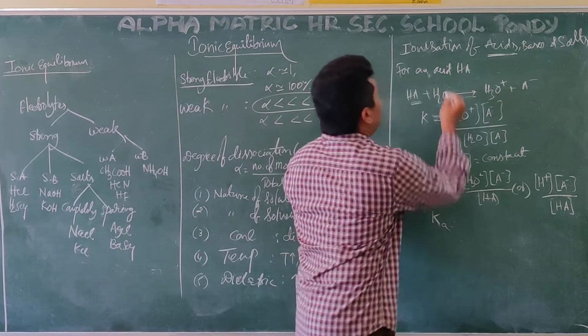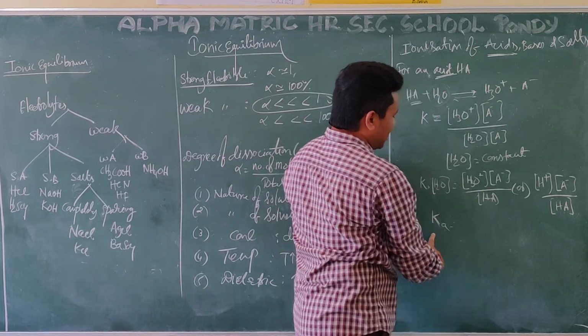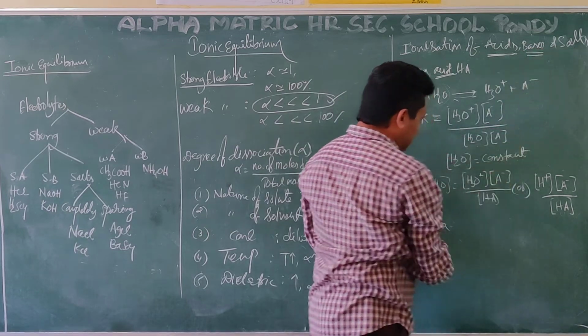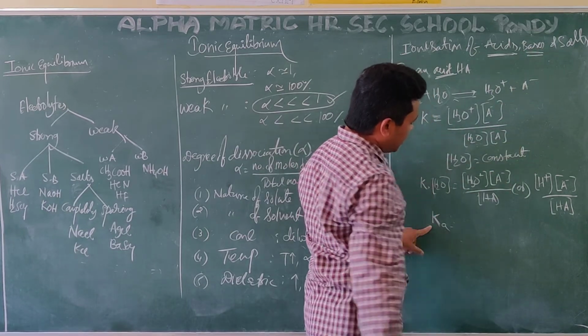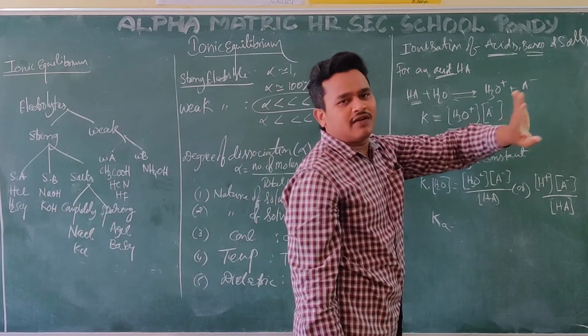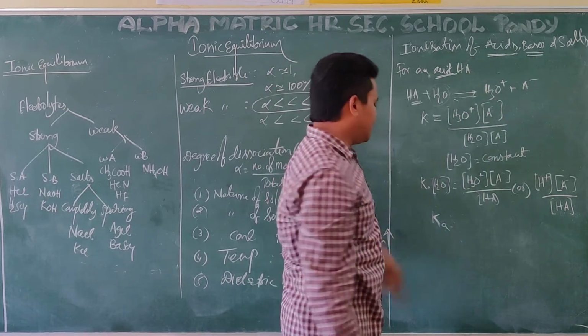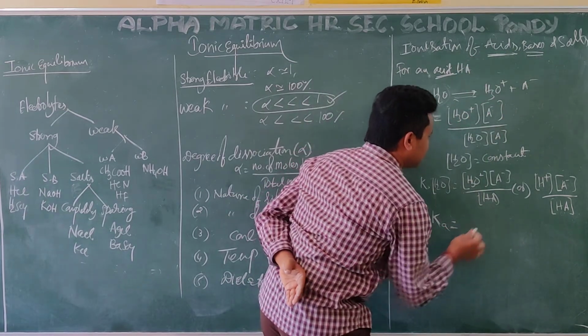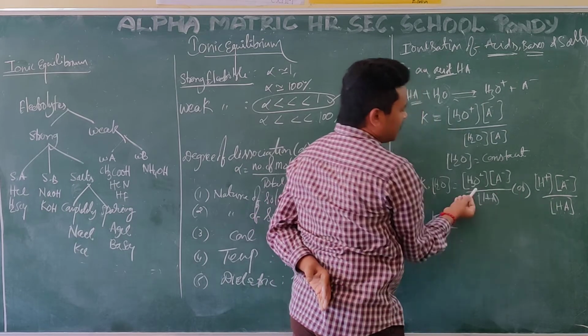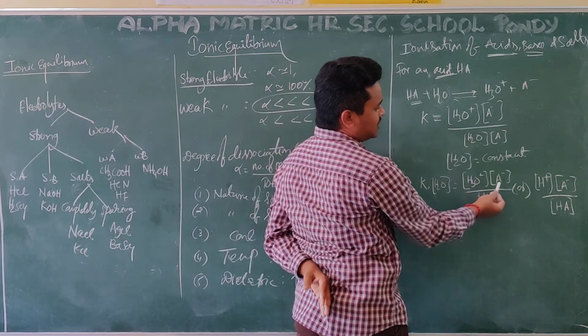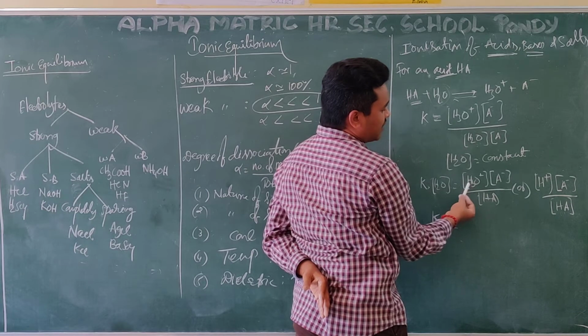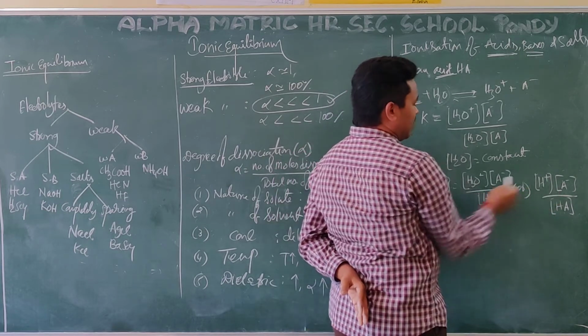Why A? Here I am talking about an acid. If I am talking about a base, you can take Kb. If you are talking about a salt, that is different: KH, the hydrolysis constant. Here Ka is there, so what do I write? Instead of H3O plus I am writing H plus. What is the difference?